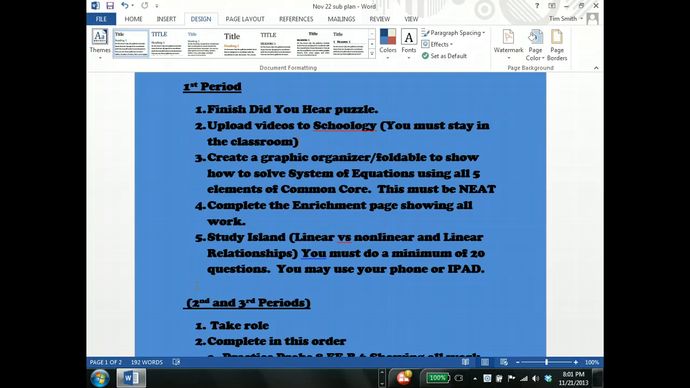You finish that, you are to do some Study Island. It's a little bit of a review. Linear versus nonlinear is one assignment, and linear relationships is another. And you must do a minimum of 20 questions. You can use your phone, or the computers, the laptops, whatever means as far as technology goes, in order to do that. And I do expect you to take your time, and I will be taking a grade on that. So don't just blow it off. I expect that your behavior will be respectful toward the sub, and I will see you guys on Monday.